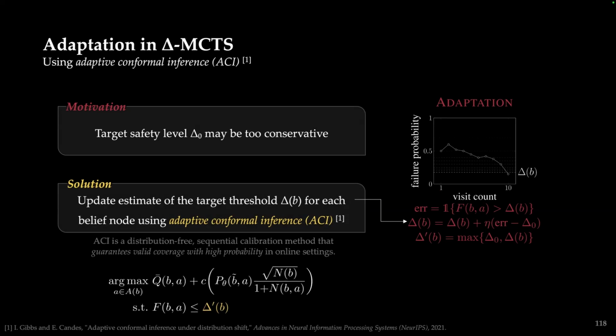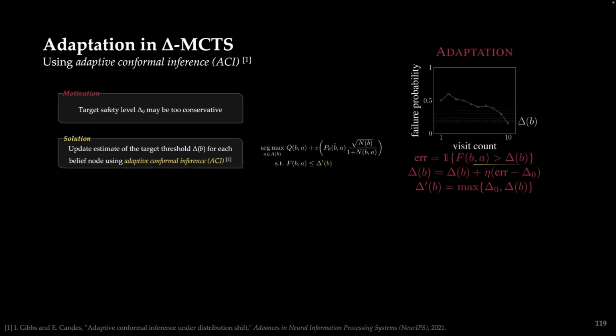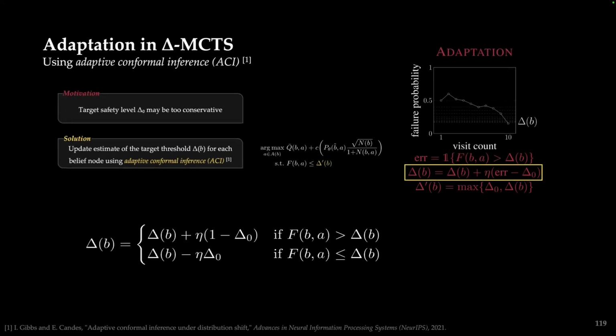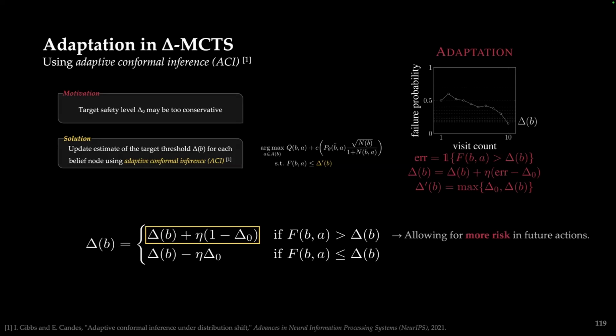Adaptive conformal inference is a distribution-free sequential calibration method that guarantees valid coverage with high probability in online settings. So this is a perfect use case for our particular problem. Intuitively, if we take that update function and break it down into the two cases: if our observed failure probability in the tree, that F value, is greater than the threshold over the belief, then we will increase that threshold. This allows for more risk in future actions, meaning there weren't any actions that satisfied it, so we want to widen the risk to try to maximize our returns within that regime.